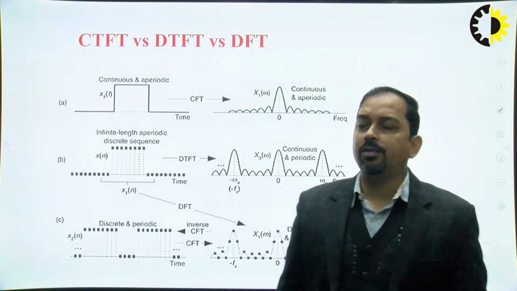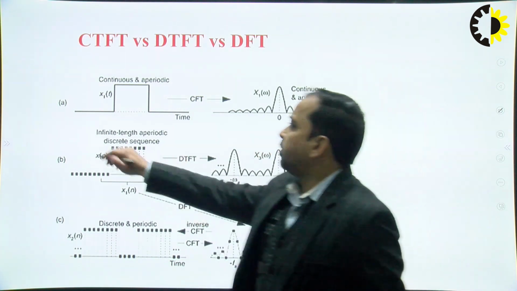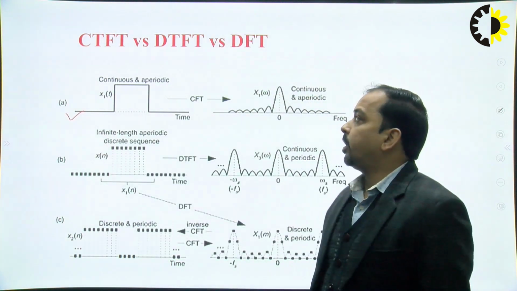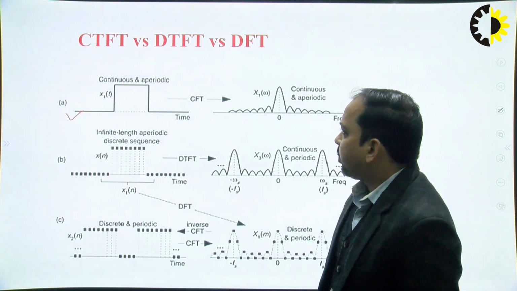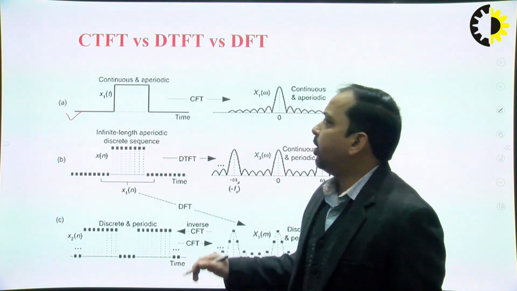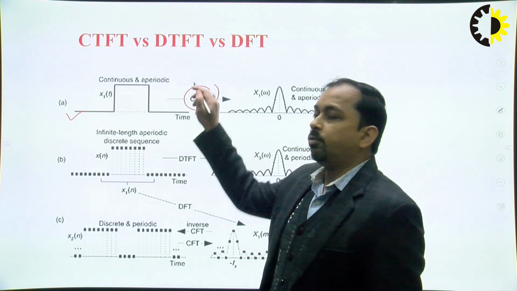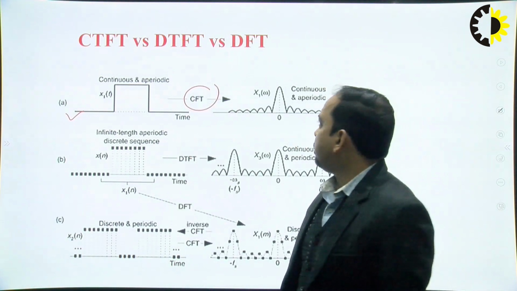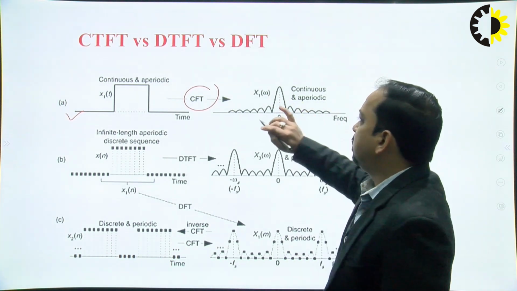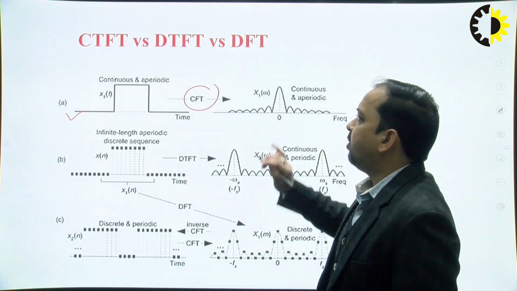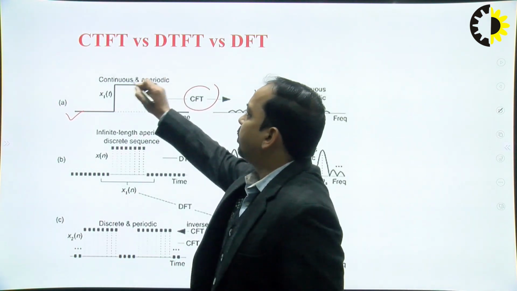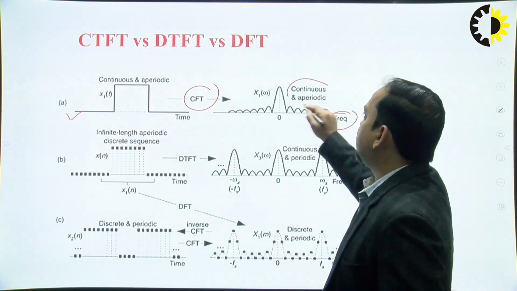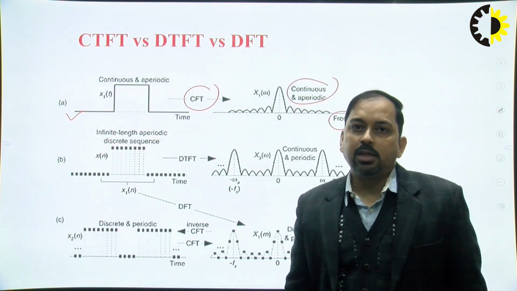So what we observe here is that we have the signal, a continuous as well as aperiodic signal in the time domain, and we are already aware that the continuous time Fourier transform for this type of rectangular signal is nothing but a sinc function. So we'll be having a sinc function. If you see the behavior here, we can see the signal is continuous and aperiodic. Also in the frequency domain, the signal is also continuous as well as aperiodic.